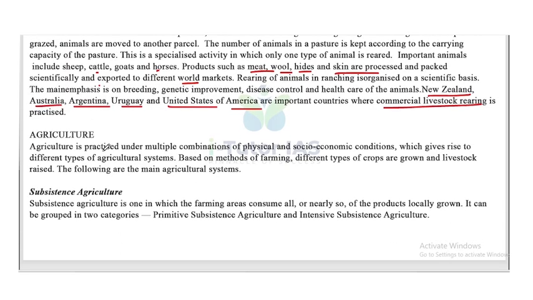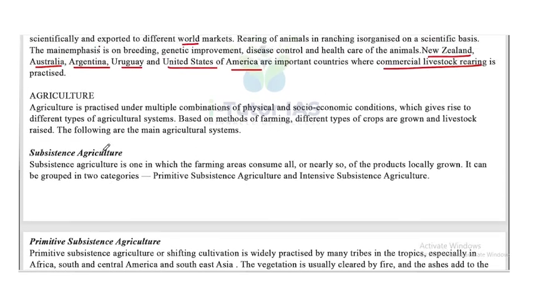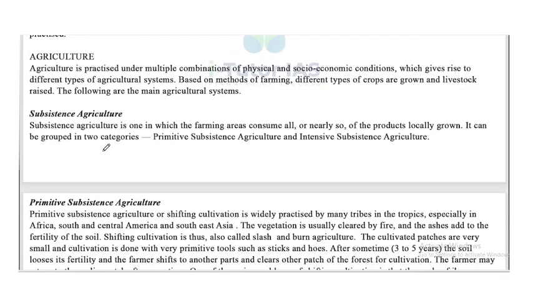Now, agriculture. Agriculture is practiced under multiple combinations of physical and socio-economic conditions, which gives rise to different types of agriculture systems. Based on methods of farming, different types of crops are grown and livestock raised.